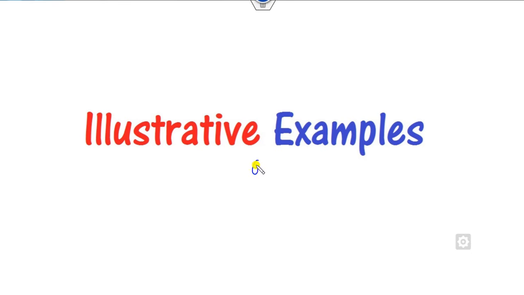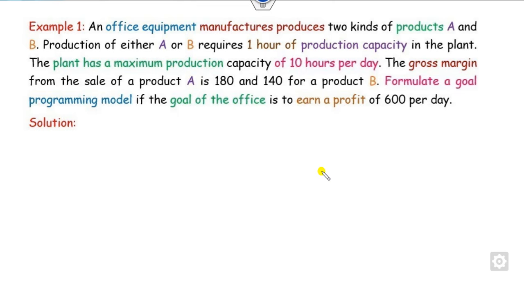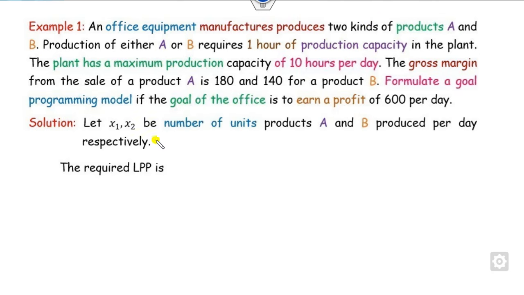Let's see the 6th example in this video to understand this method well. You have to read this statement very carefully. An office equipment manufacturer makes two kinds of products, A and B. Is it given how many products they can manufacture? No. You have to read the statement until the first full stop appears, so it is not given. So I assume X1 and X2 are the numbers of products A and B manufactured. Now look at the second line, until the first full stop appears.